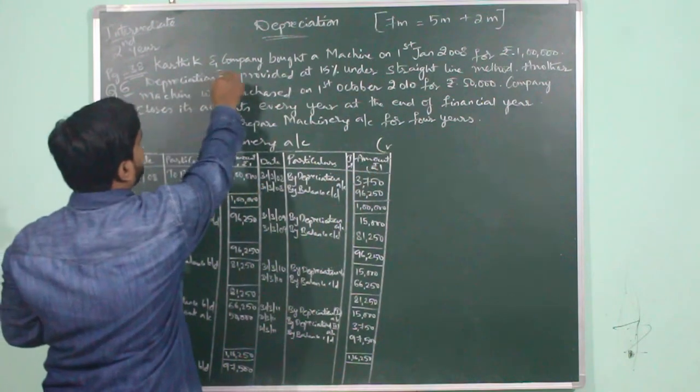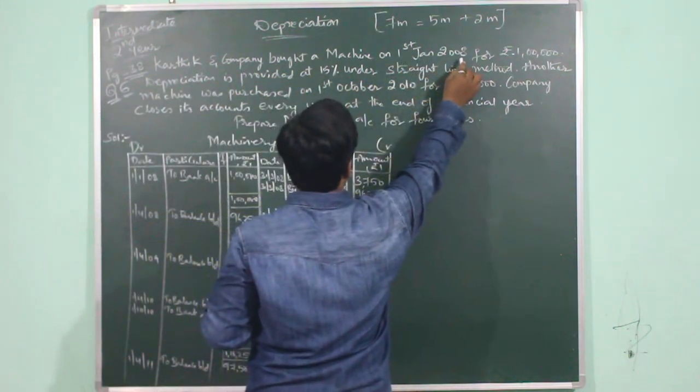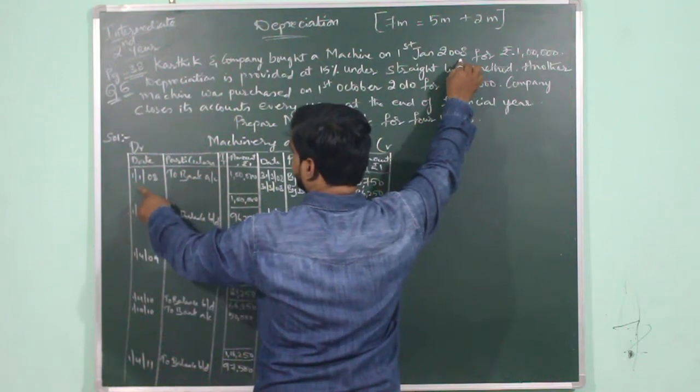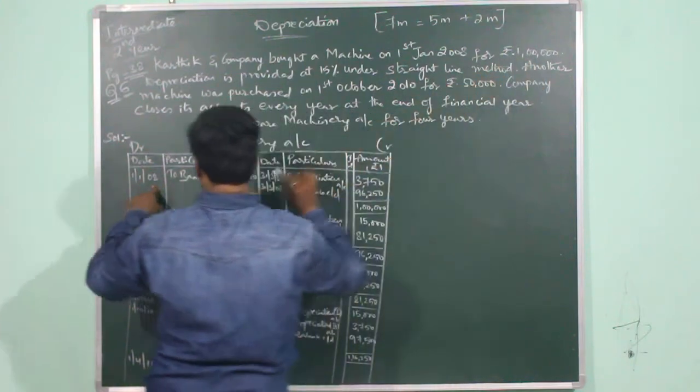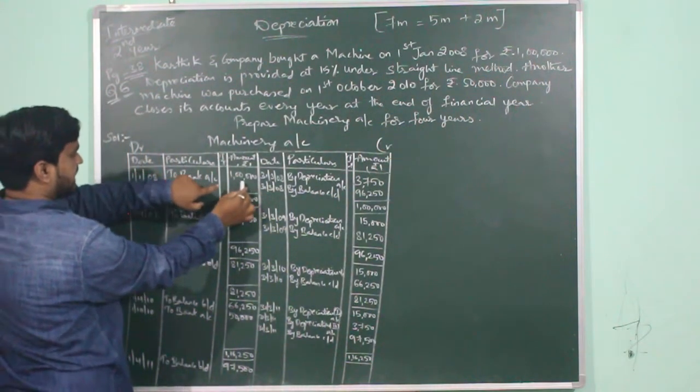So first, Karthik and company are purchasing the machine on 1st January 2008. So the date will be taken as 1/1/2008, that is 1st January 2008. They are spending 1 lakh rupees on the machinery. So it will be recorded as to bank account 1 lakh rupees.